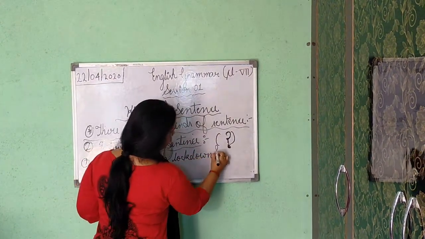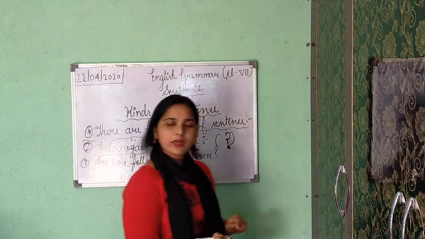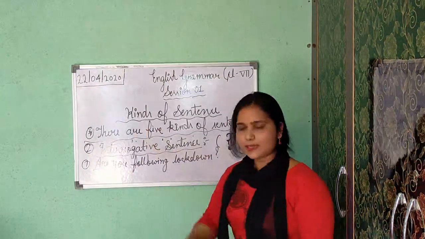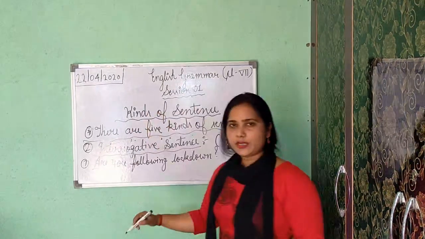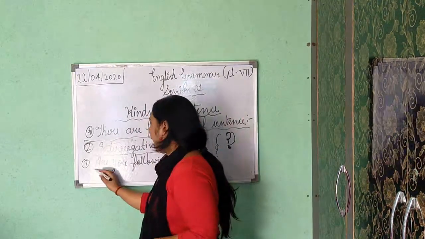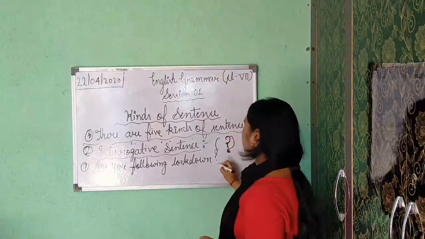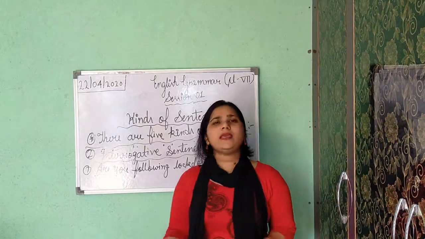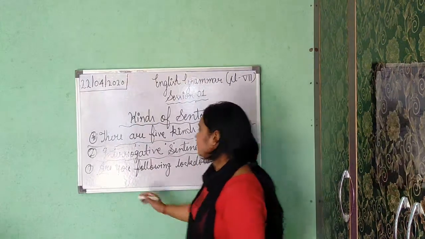Now you can see here are. What is are? Are is our helping verb. In present tense we are using are. Okay, I am asking in present because lockdown is going on in this situation. So are is showing helping verb and it is end with question mark. So it is yes no type only. So you will just give simply reply yes, and yes itself is giving complete meaning to me. That's why this goes in yes no type.